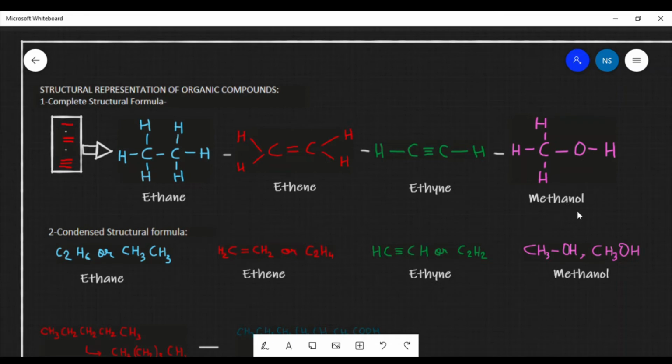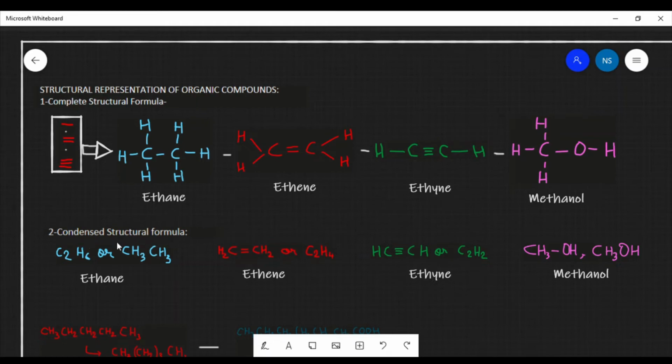There is methanol also, which can be represented like this. These are all small compounds. When it comes to bigger compounds with very long chains, it will be hard to represent them like this. So we reduce it one more step, and this step is the condensed structural formula.